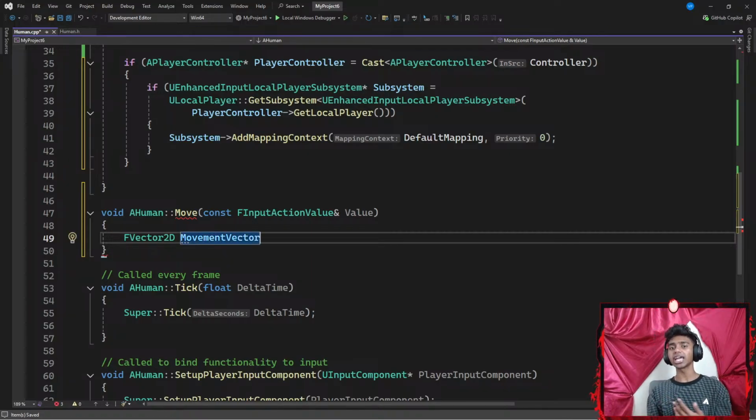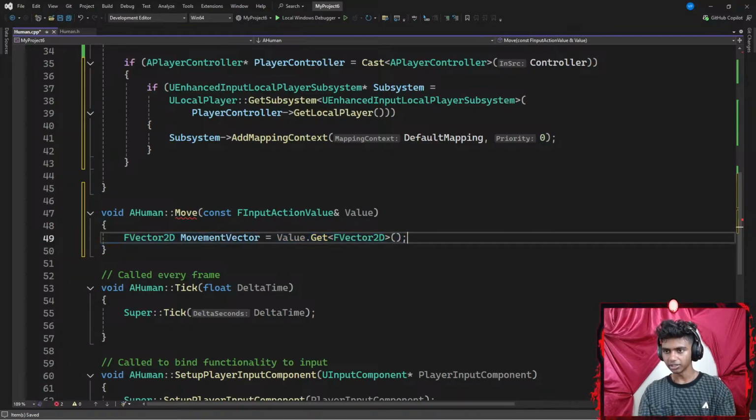My movement vector is like my scale value, which I will be needing later on when I add my input movement. So my MovementVector is going to be equal to my value's parameter here, dot the Get function with angle braces. I want to get my FVector2D with parentheses to invoke my function, ending with a semicolon.